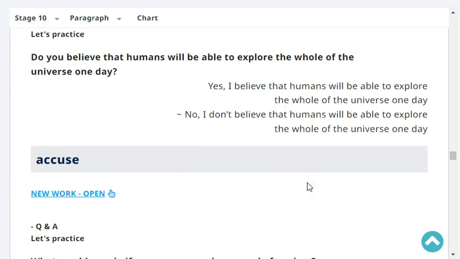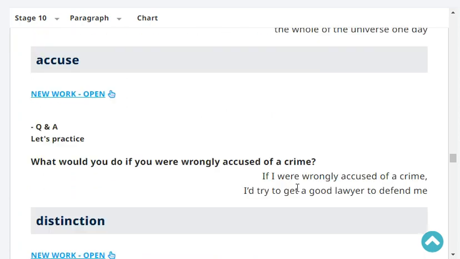Okay. Do you believe that humans will be able to explore the whole of the universe one day? Yes or no? Yes, I believe that humans will be able to explore the whole of the universe one day.